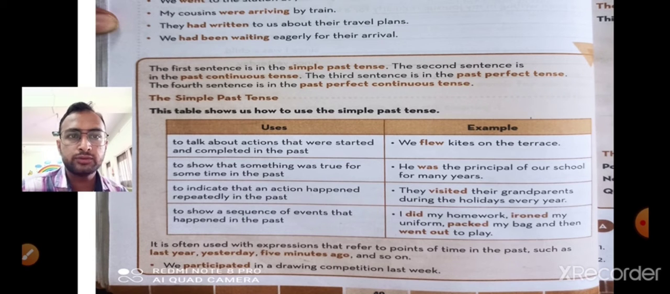Example, to show that something was true for some time in the past: "He was the principal of our school for many years." So again a past tense. To indicate that an action happened repeatedly in the past: "They visited their grandparents during the holidays every year." To show a sequence of events that happened in the past: "I did my homework, ironed my uniform, packed my bags and then went out to play."